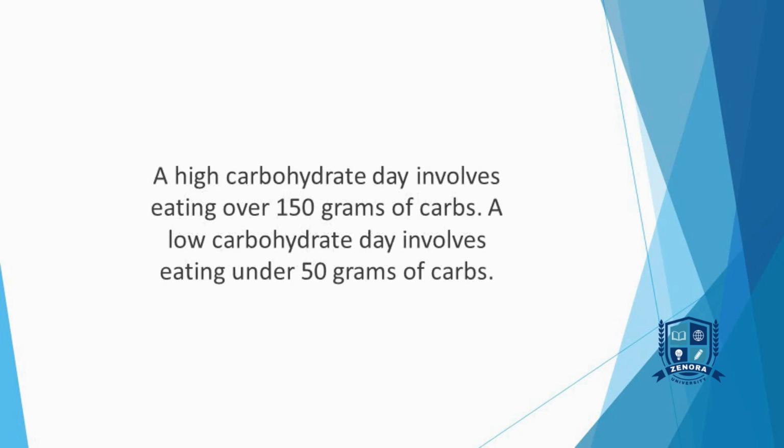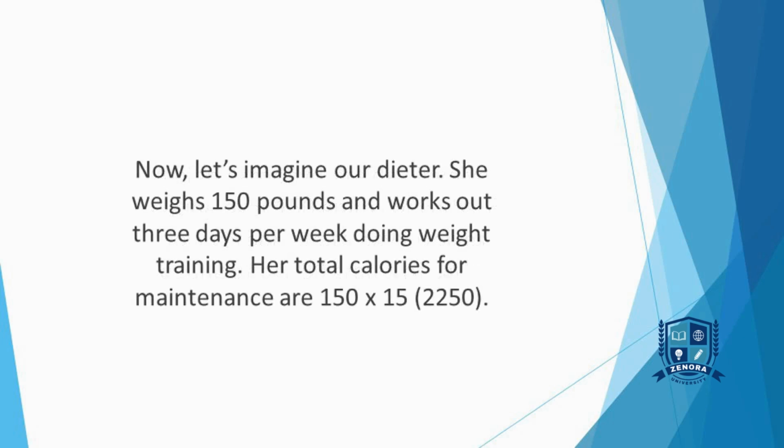A medium carbohydrate day involves eating between 100 grams and 150 grams of carbs. A low carbohydrate day involves eating under 50 grams of carbs. Now let's imagine our dieter. She's a 31-year-old woman who's 5 feet 5 inches tall. She weighs 150 pounds and works out 3 days a week doing weight training.